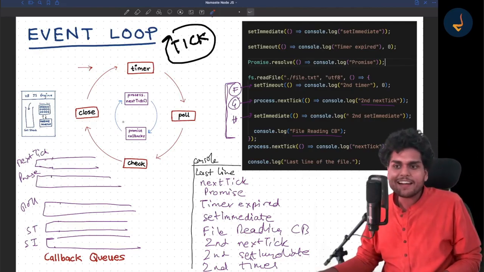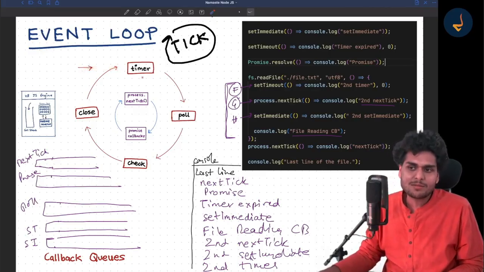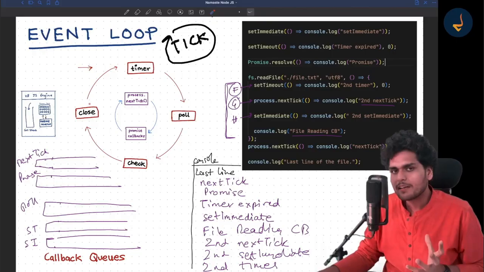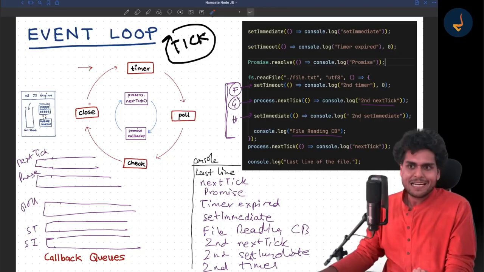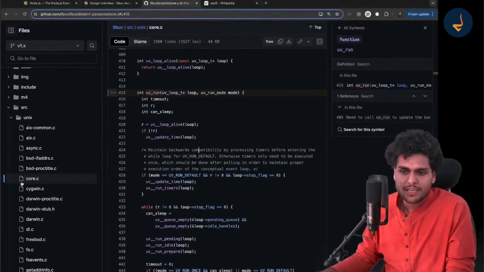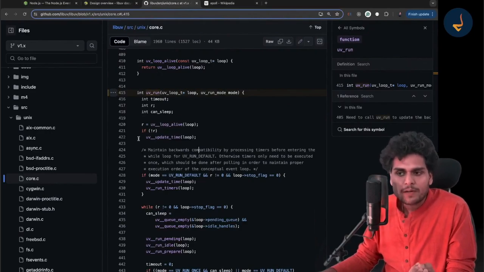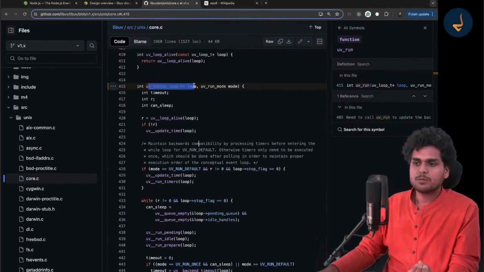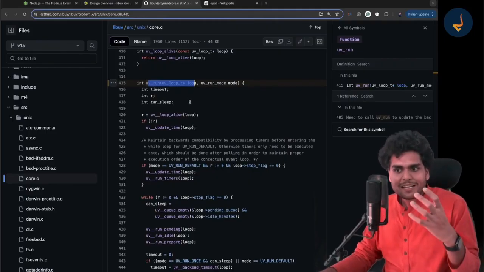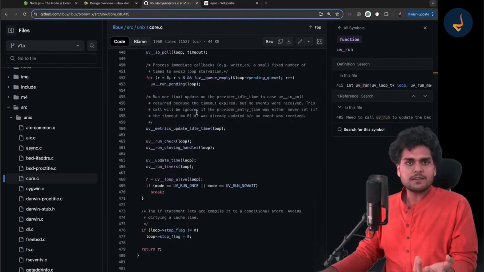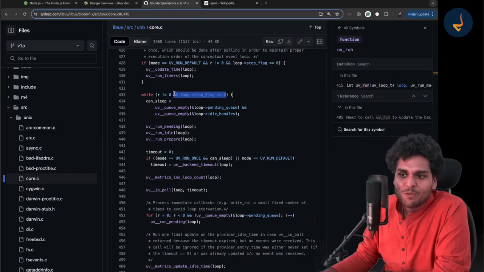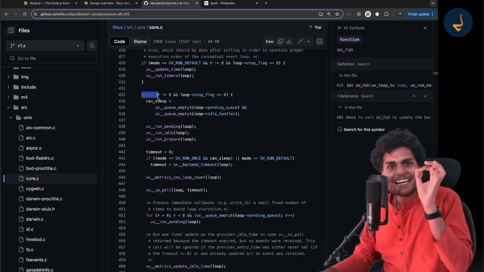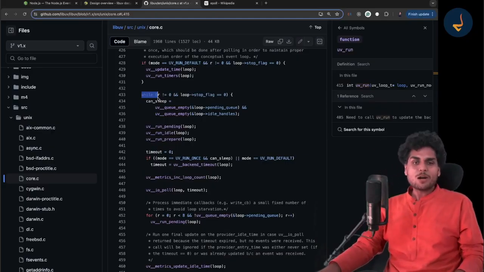You should know that in reality, the event loop is not these diagrams. There are no phases or anything. At the end of the day, it is just some piece of code, my dear friend. It's just C language code. See, core.c, this is C language code. What is the event loop? This is the event loop. And if you are curious, you can go and read the code of the event loop. What is it doing? It is actually a loop. See this while loop that you see, it is the event loop. Got it?